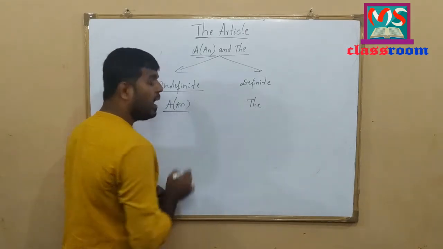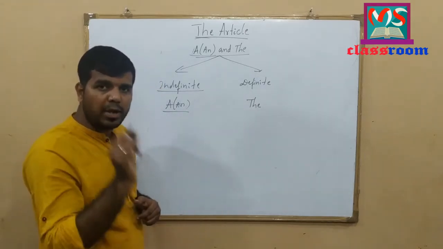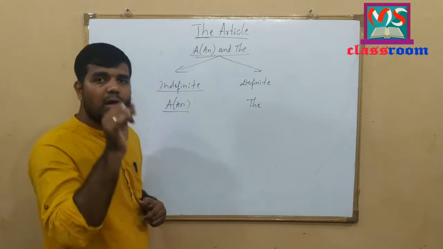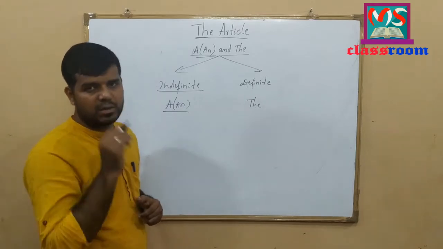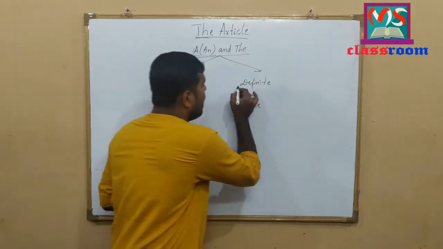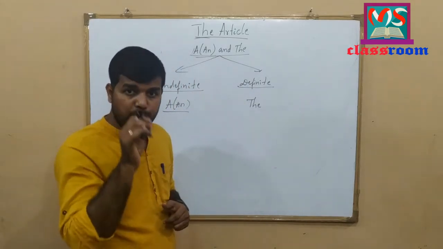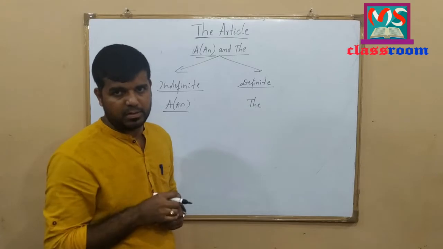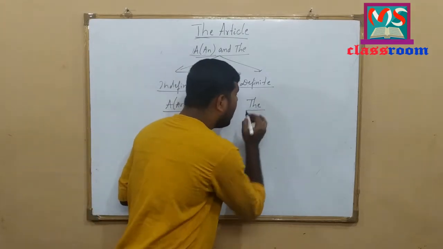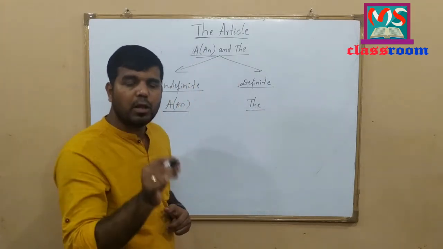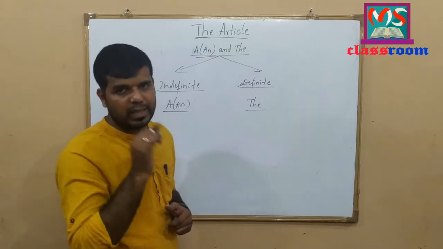So article a or an will not point out any particular or definite person or thing. Here name definite article itself, it indicates that it is particular and it is definite. So article the points out particular person or thing.